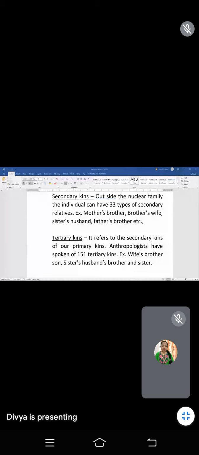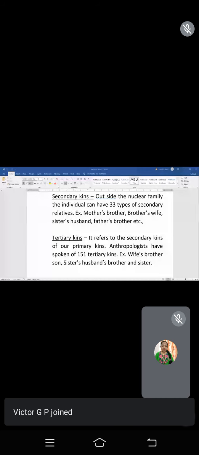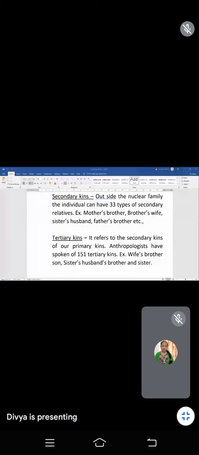See, remember, this type of questions will arise in the competitive exams. If you go through the competitive papers, whatever it may be, they give the relation and ask the question how they relate to each other. Okay, so remember, I'm not telling any stories or any blah blahs. This type of material is very useful to your competitive exams. Okay, write down under the secondary kins.